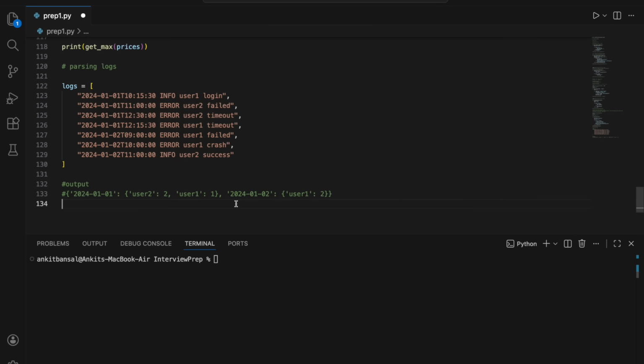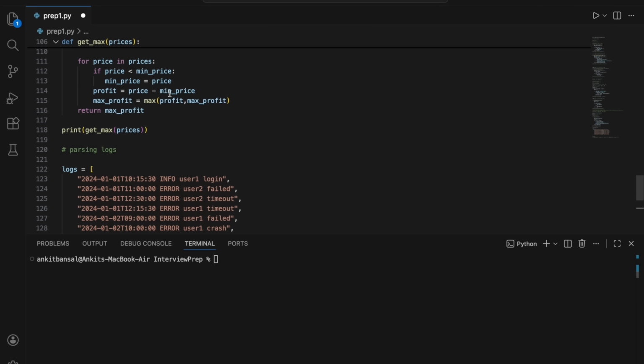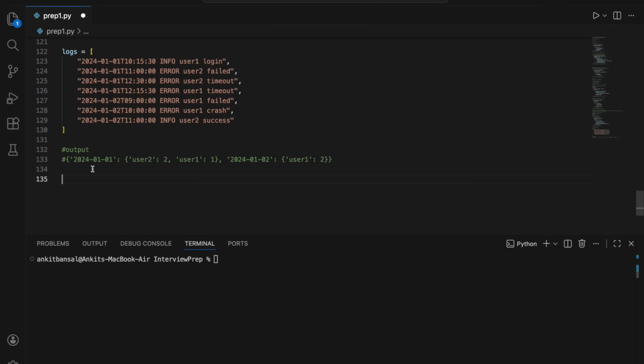Okay, so what we will do here is, first we need to read each of these elements from the list and split it so that we can get all of this in different variables: date, error level, username. So these things we need. So let me first show you how we get it by using one element only. Let me just comment it out. I will take logs 0 for now. So this is my log for now. I'm just taking one just to explain how this works.